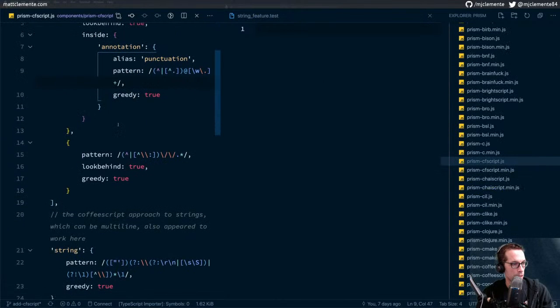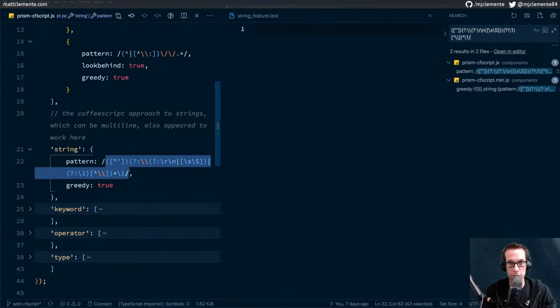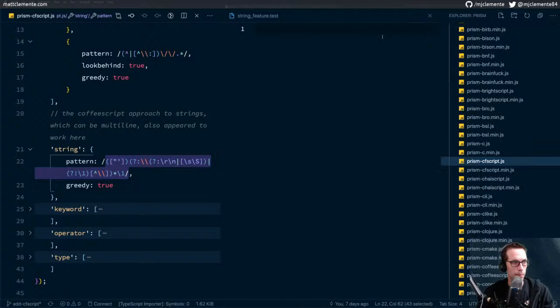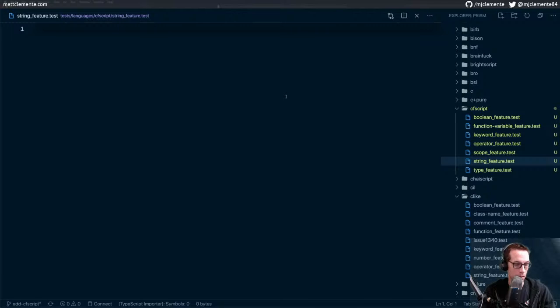Now I think, it's not cheating, I think I grabbed this from one of the other languages, but it looks like if I did grab it from another language, I changed it, because nothing else in the project is matching. So let's just make this full again. We don't need the test yet.